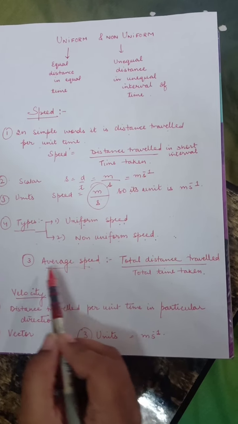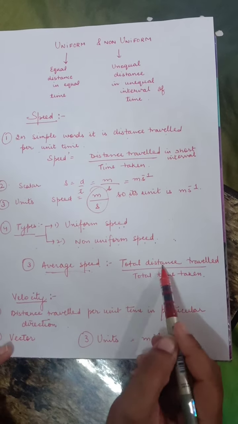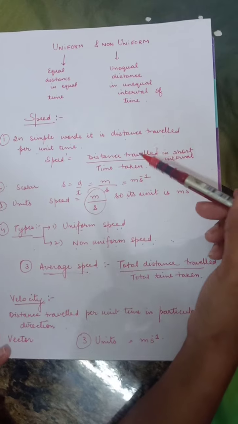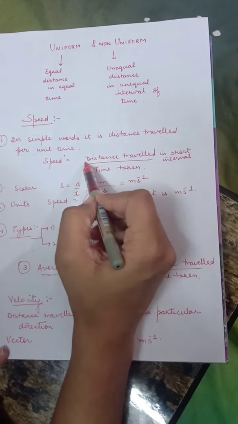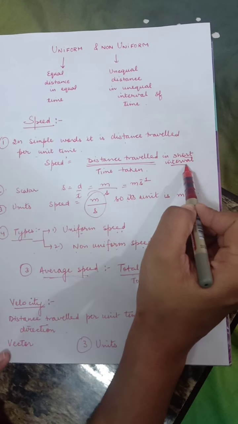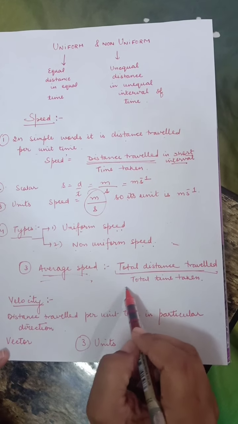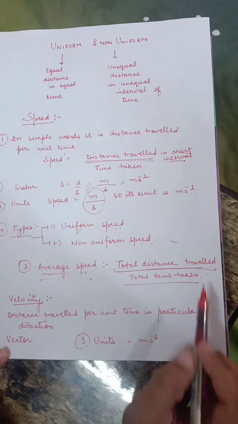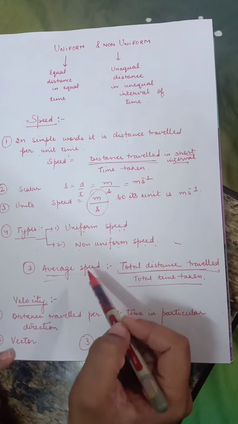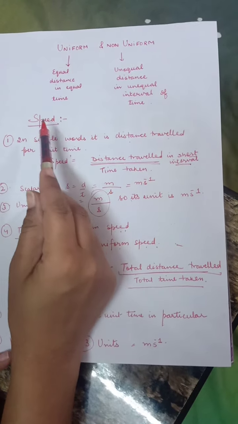Average speed. Average speed is total distance traveled. How is it different from speed? Speed is the distance traveled in a short interval of time, but in average speed we take the total distance and the total time taken to cover that distance. So this is how average speed differs from speed.